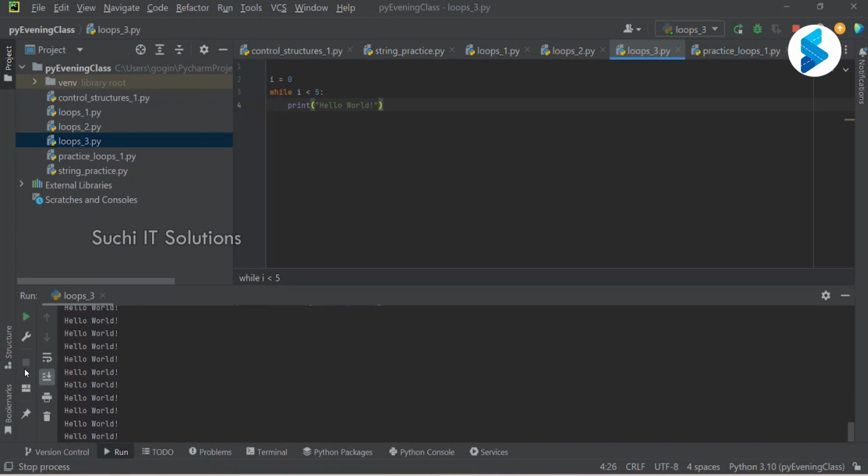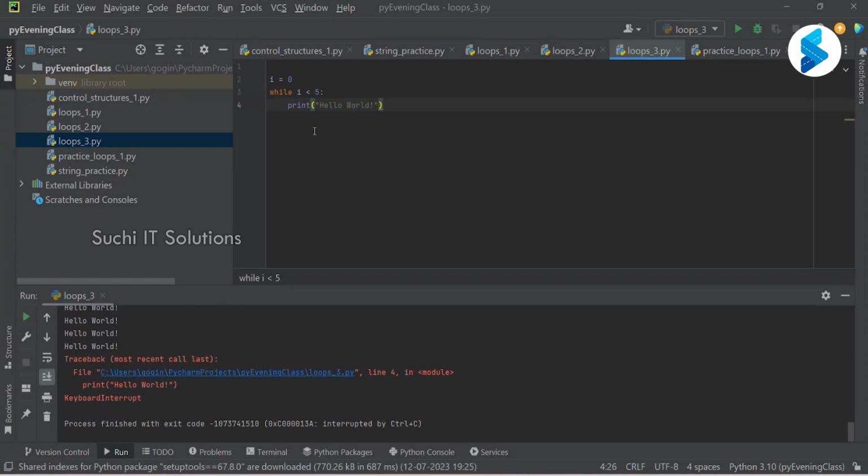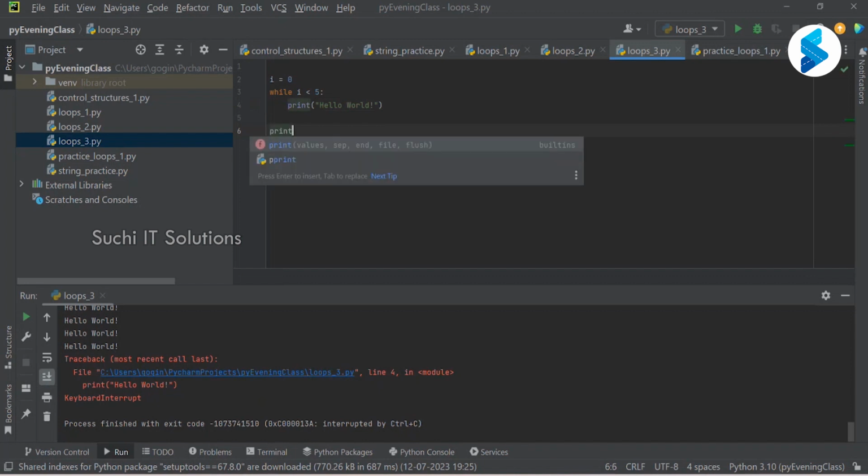Whenever it goes into an infinite loop, your code will not go further. So here I'll say print end of while loop. This is the next statement after the while. Within while you have hello world, after while you have print end of while loop.